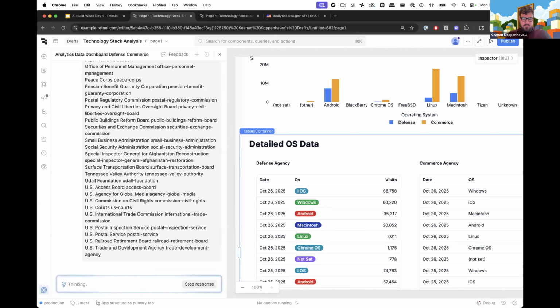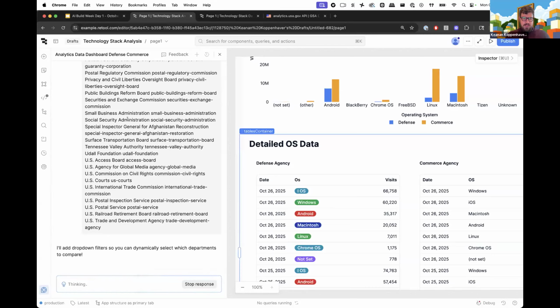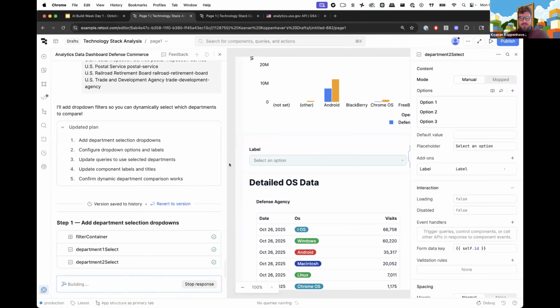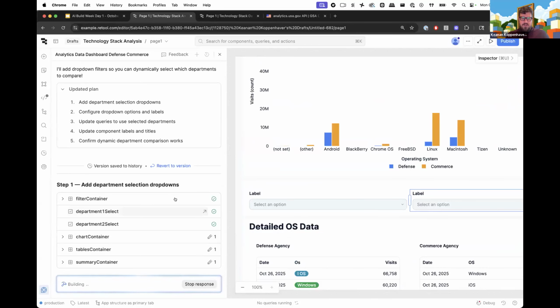And you can see some of the examples here, Commission on Civil Rights or Postal Inspection Service, right? Things that I'm actually kind of interested in seeing. Okay, like what is the breakdown for these? And so it's very excited to help us add these drop-down filters. And so it's going to follow much of the same process, right? It's going to, number one, figure out if it needs any new resources. In this case, it shouldn't, because we're using the same API. Then it's going to pick the drop-down components. It's going to add them. And then it's going to have to do the query logic to hook up, okay, the table needs to be updated when this dropdown changes, the charts need to be updated when the dropdown changes, et cetera. So it's going to do all of that for us here, as evidenced by the plan.